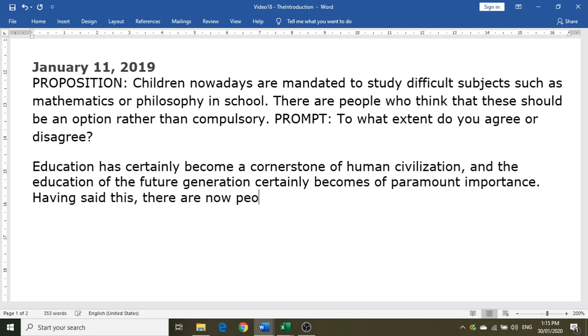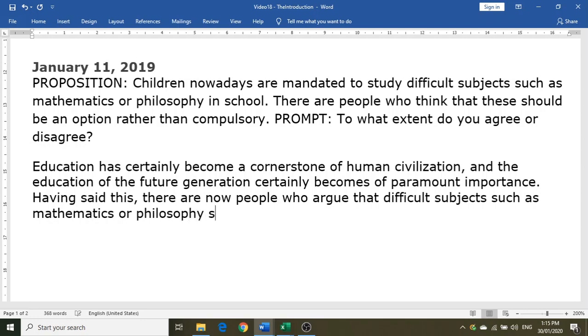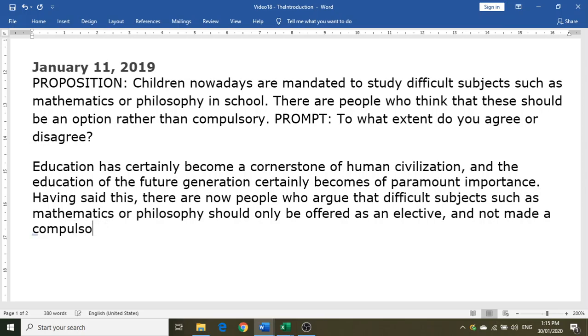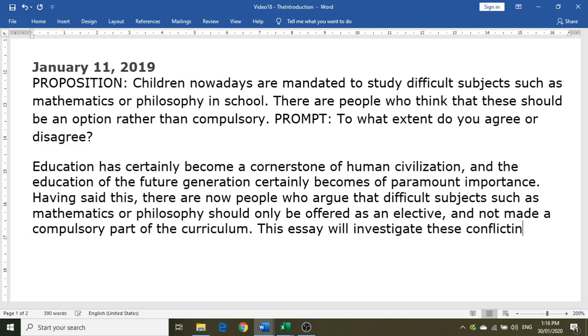there are now people who argue that difficult subjects such as mathematics or philosophy should only be offered as an elective and not made compulsory parts of the curriculum. And then I'm now moving into the forecast statement. This essay will investigate these conflicting views.